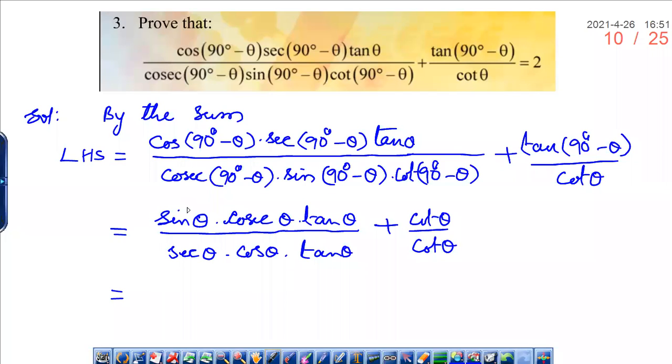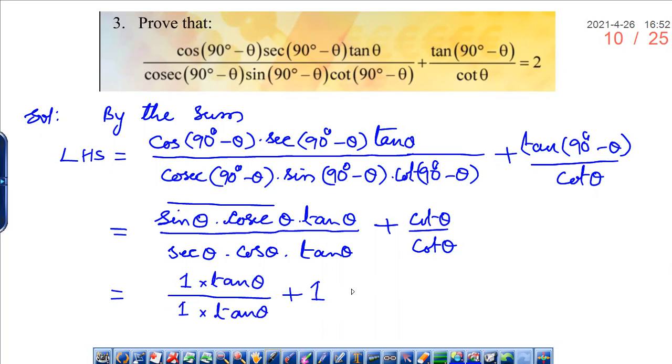Now, sine theta into cosecant theta, as we said in the previous problem, is 1, into tan theta, divided by secant theta into cos theta is 1 into tan theta, and cot theta divided by cot theta is 1. So tan theta divided by tan theta is also 1. 1 into 1 is 1 by 1. We will write it clearly.